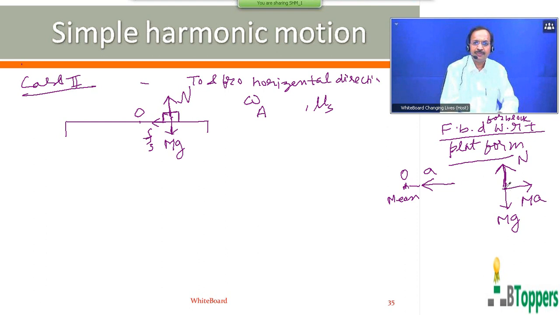The block is at rest with respect to the platform because we are going to discuss the condition for which the block remains at rest with respect to the platform. It means that with respect to an observer on the ground, the block oscillates horizontally along with the platform with the same angular frequency omega.